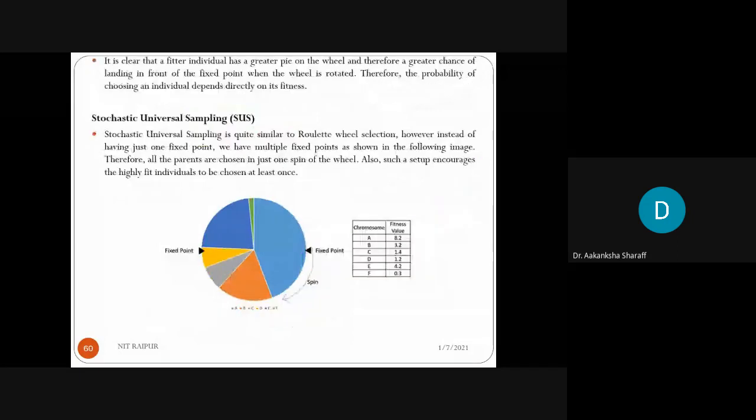So the second method is the stochastic universal sampling method. It is quite similar to roulette wheel selection. However, instead of having just one fixed point, we have multiple fixed points. Like here we have two fixed points.